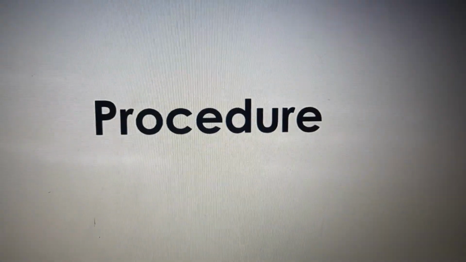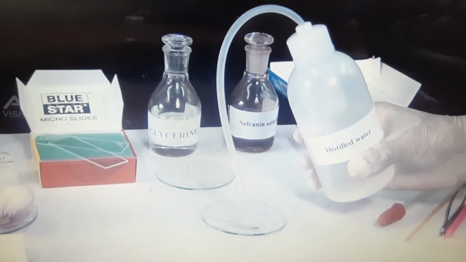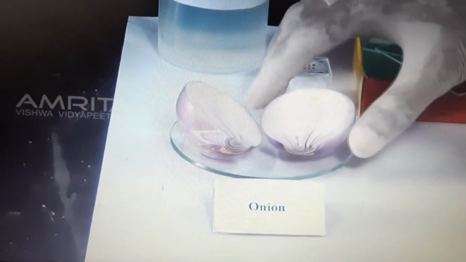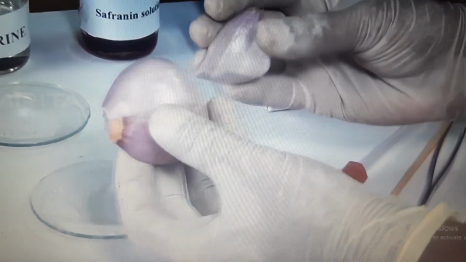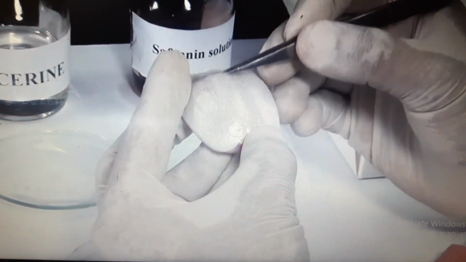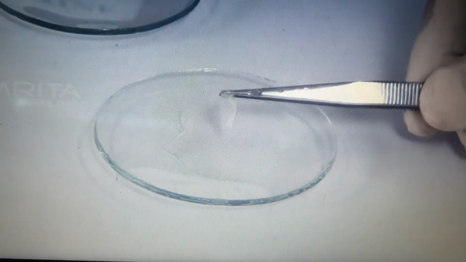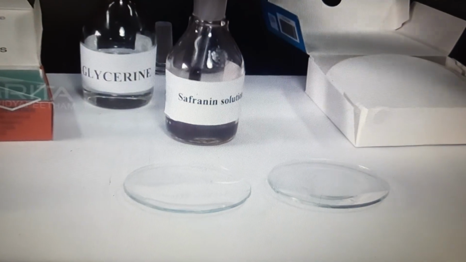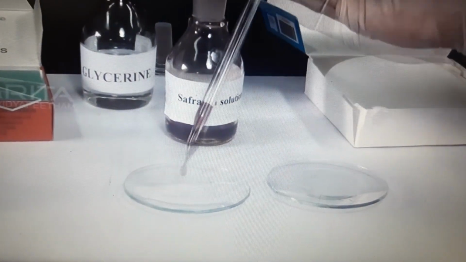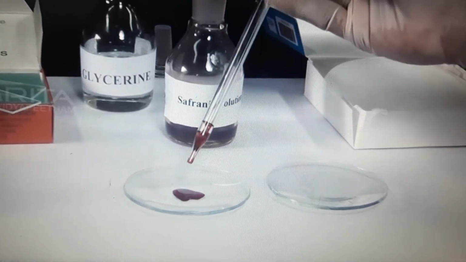dropper. Procedure. Pour some distilled water from a bottle into a watch glass. Take half a piece of onion and remove leaves from the onion piece. Remove a piece of transparent onion peel with the forceps. Put the epidermis into a watch glass containing distilled water. Take some safranin solution using a dropper. Put a few drops of safranin solution into another watch glass.